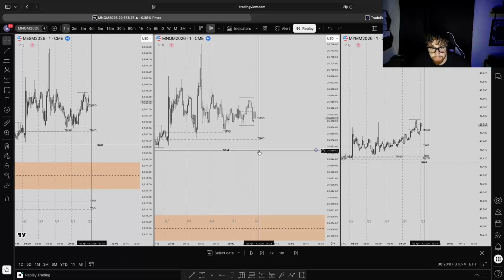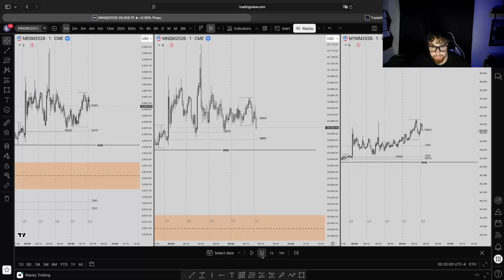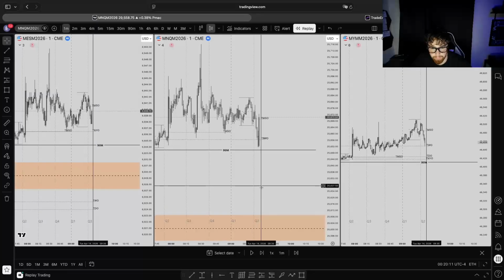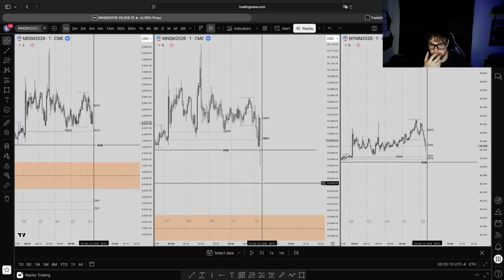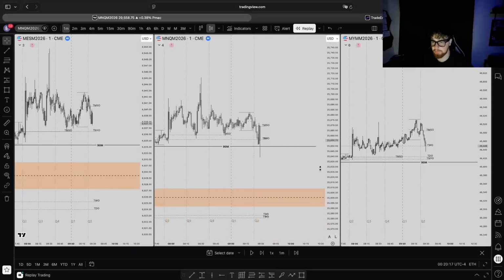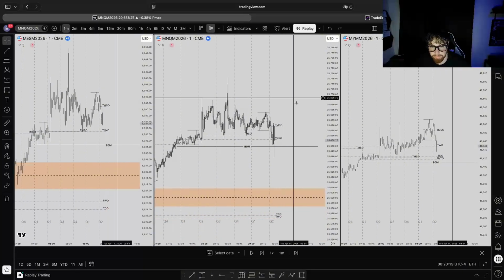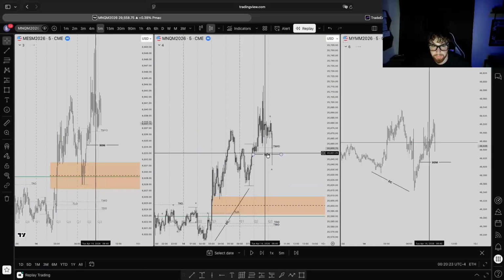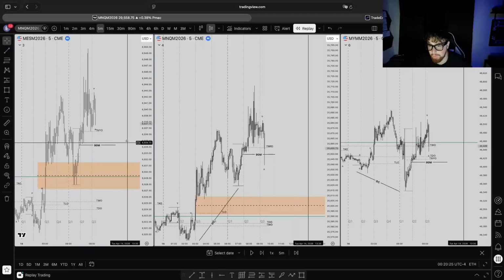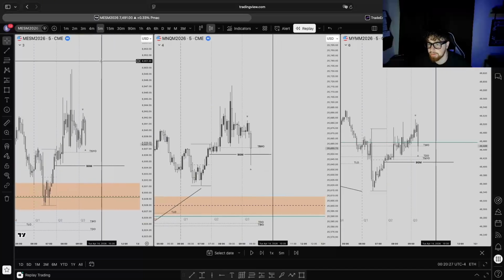So market open is going to be right here. And this is the market open. You can see right here, we have our 90-minute SSMT, right? We traded below it on NQ, YM, and ES being the failure swing here.